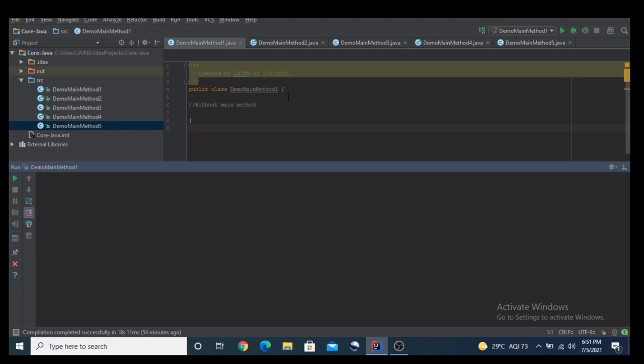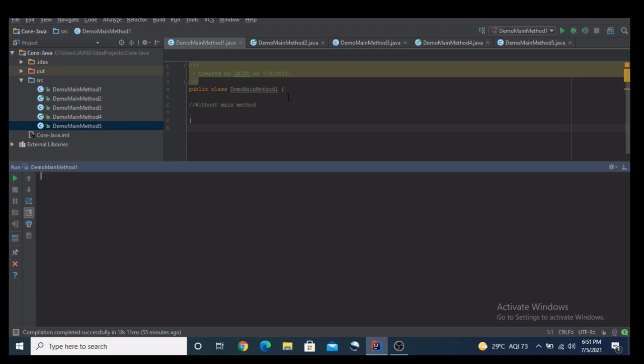So today I am going to start first with the main method. I am going to demonstrate 5 different scenarios which constitute different approaches of using the main method and what will be the output. It will help you explore your knowledge regarding Core Java, along with helping you in your interviews also.